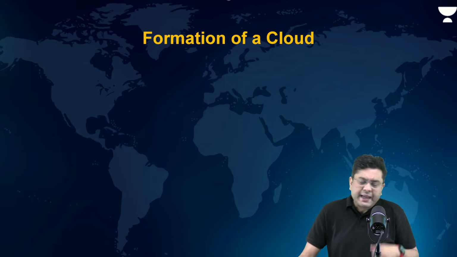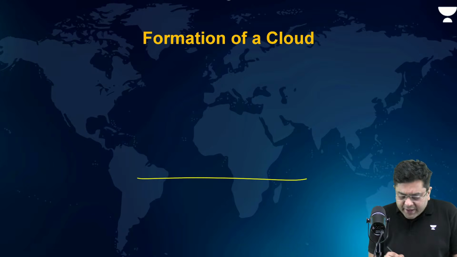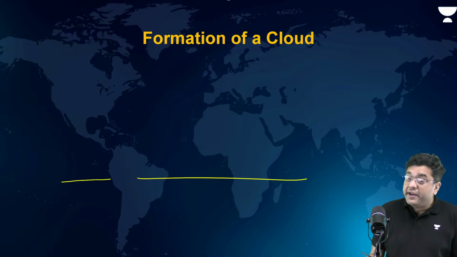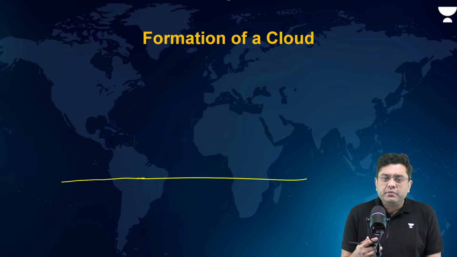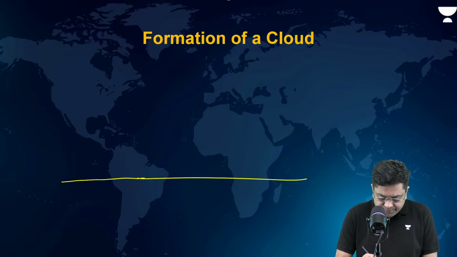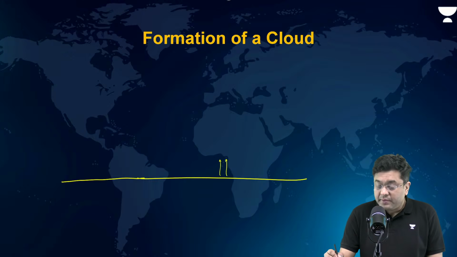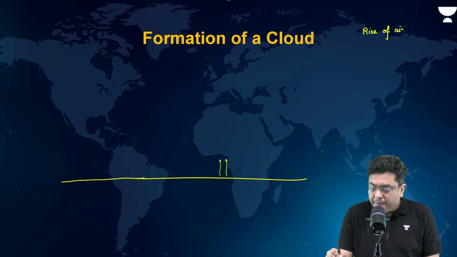Now, let's have a very quick recap about the formation of a cloud, something that we covered in the last session as well. But let's have a quick recap in order to understand why rainfall occurs. So, in any particular area, let's suppose there is heating of the ground surface, or, anyways, if there is a rise of air. Now, simultaneously, while you are drawing this diagram on your page, I hope you are drawing those diagrams as well. On the sides, note this flowchart also. It will help you in revision. Rise of air, let's suppose it occurs. Rise of air will always lead to